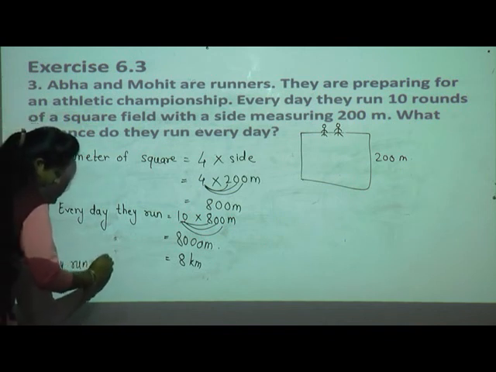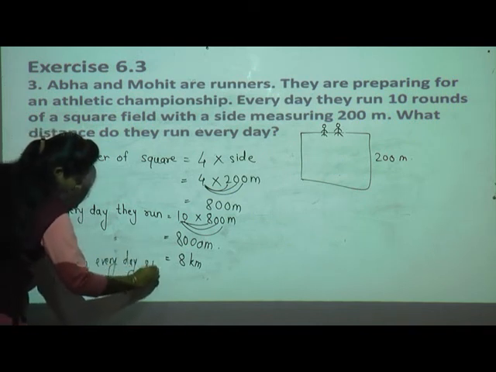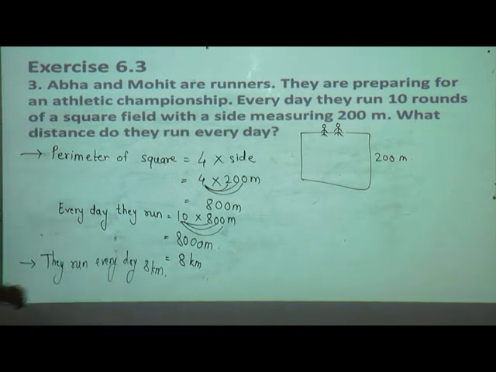They run 8 kilometer every day. Or else, instead of 'they' you can write Abha and Mohit run 8 kilometer every day. Clear till here? Understood the story sum? Yes, very easy.